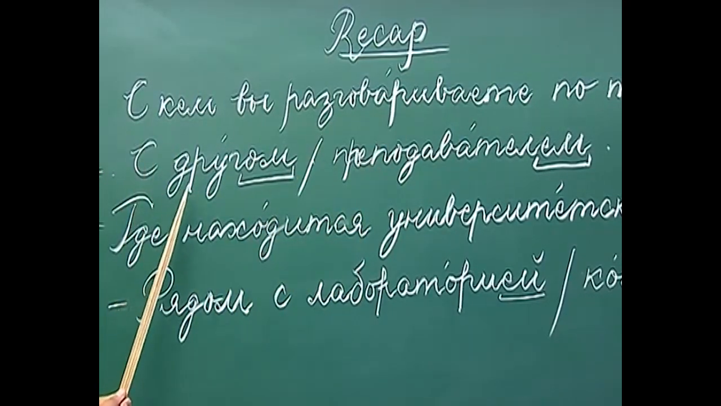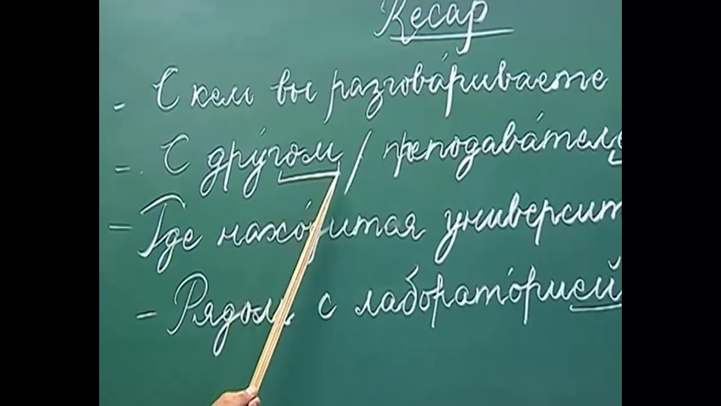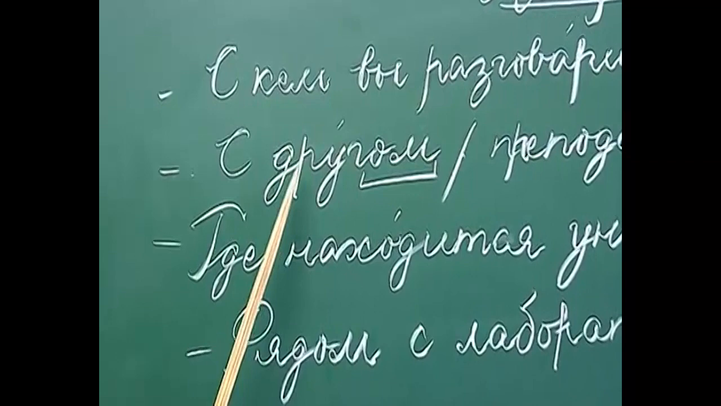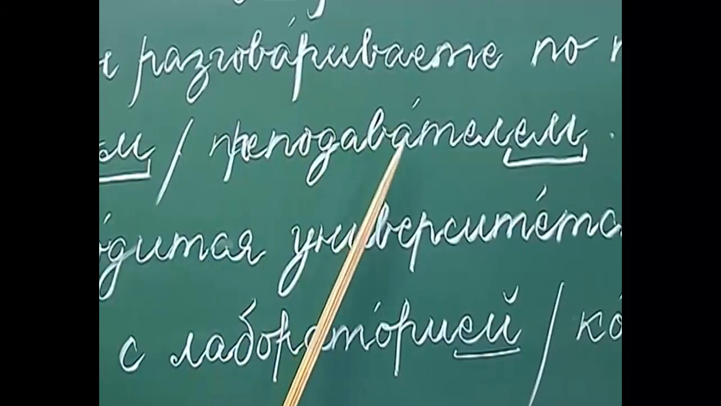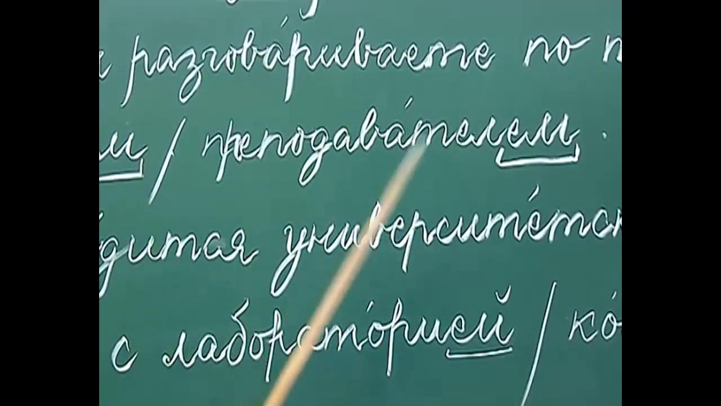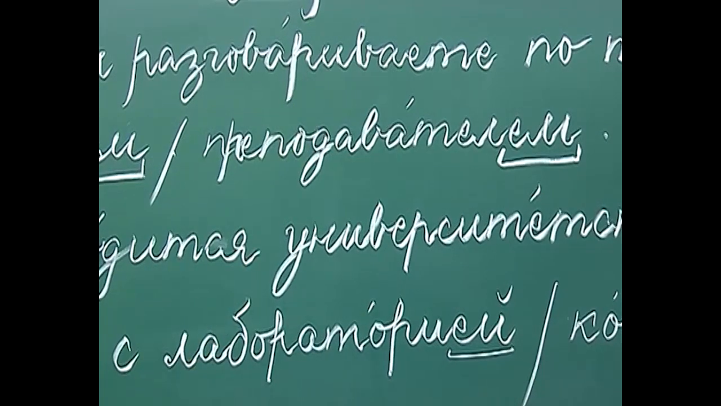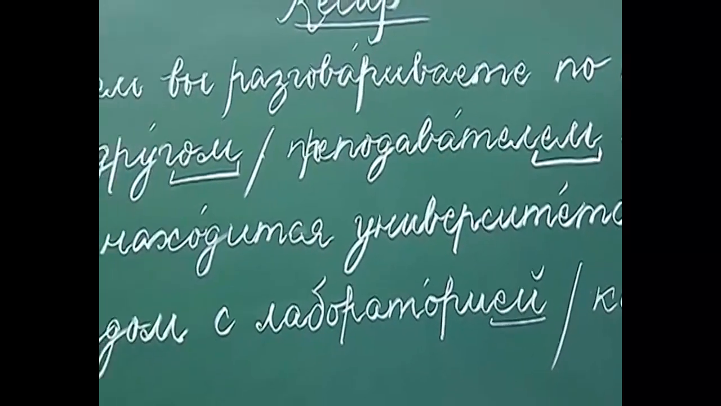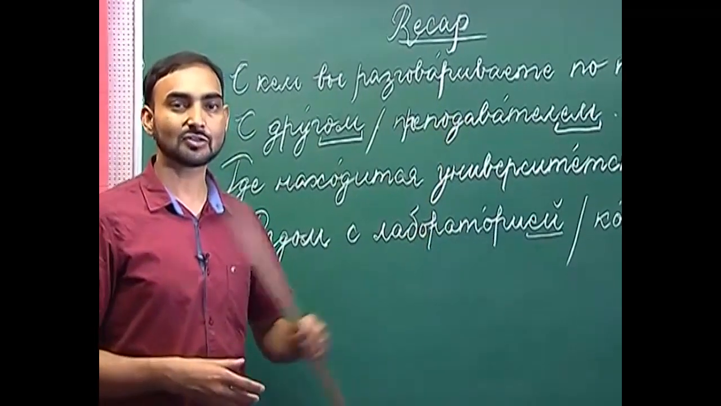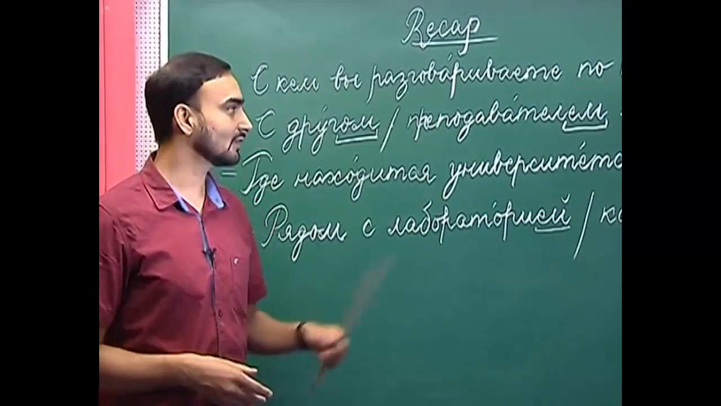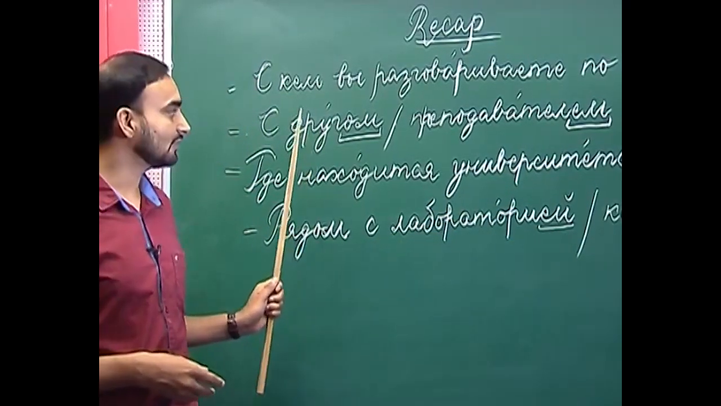So, друг has become другом. We have added O and M at the end to decline друг in the instrumental case. Similarly, with преподаватель we have added not om but yem. So, with masculine nouns there are two endings in the instrumental case, om or yem. If a noun ends with a soft consonant we use yem, and if a noun ends with a hard consonant we use om.